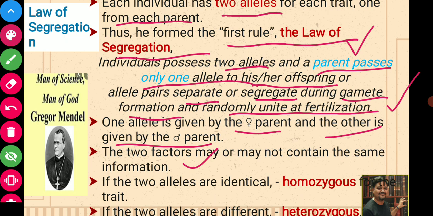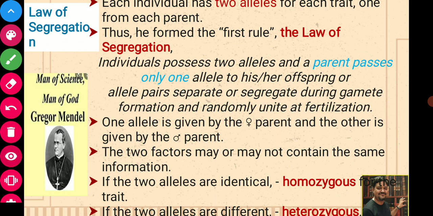If the two alleles are identical, these are called homozygous. If the same type of allele with the same information is coming from my wife to my progeny, then these two together are called homozygous. And if the two alleles are different, then it is called heterozygous. So this is the concept of homozygous and heterozygous.